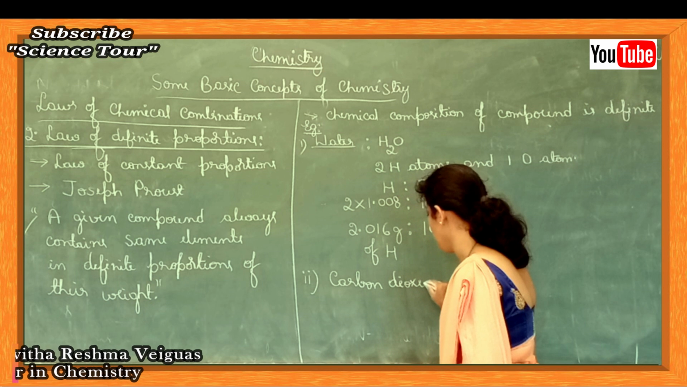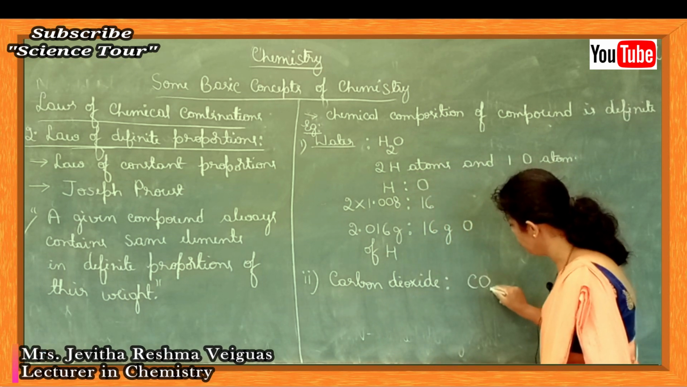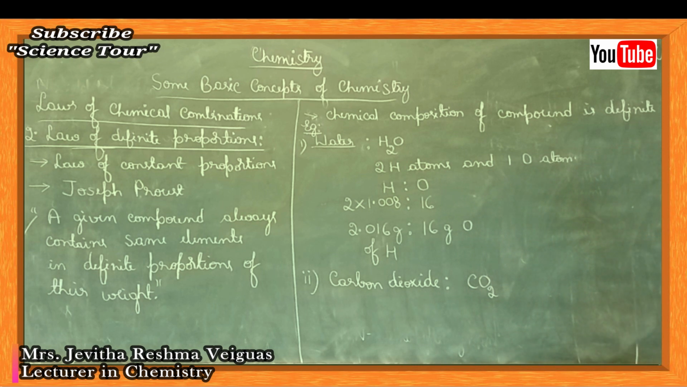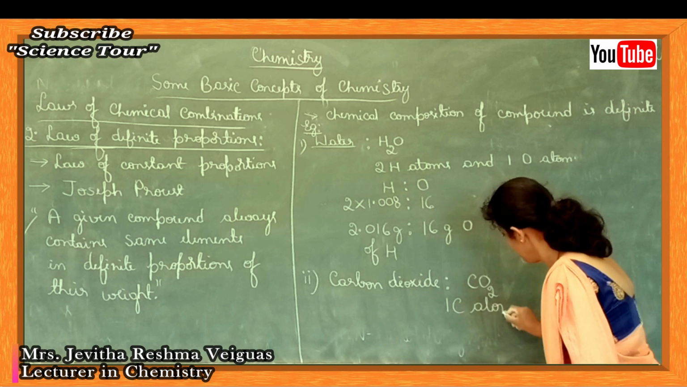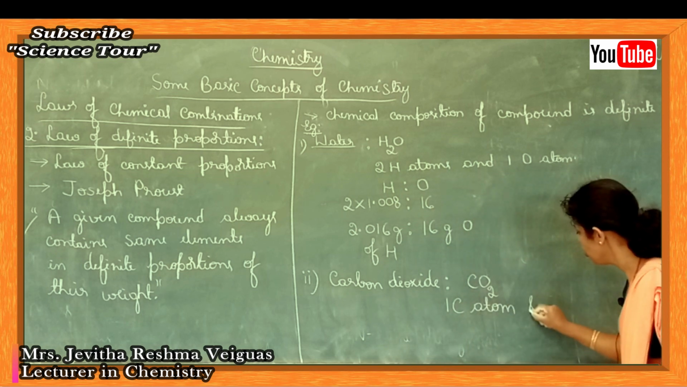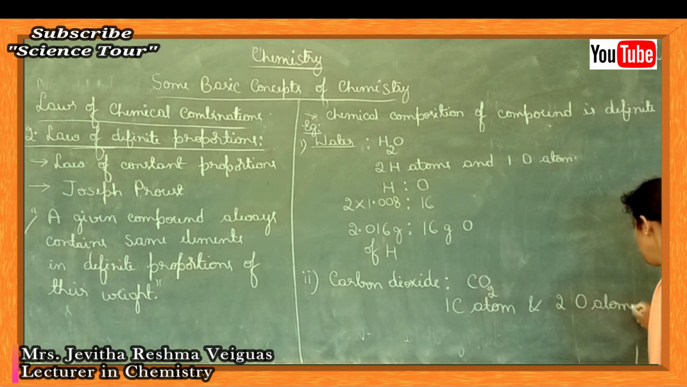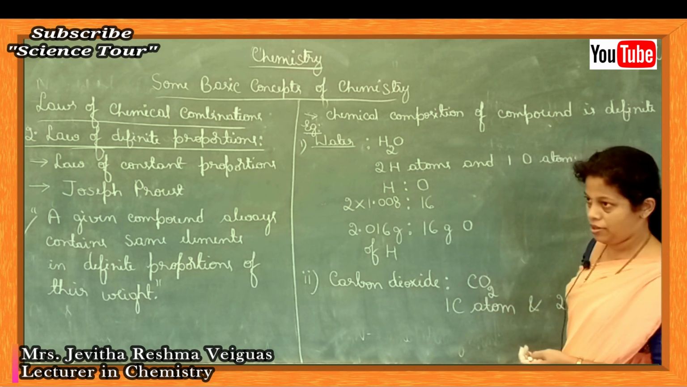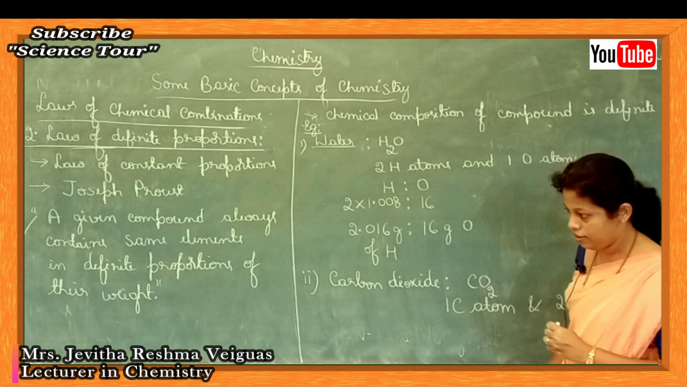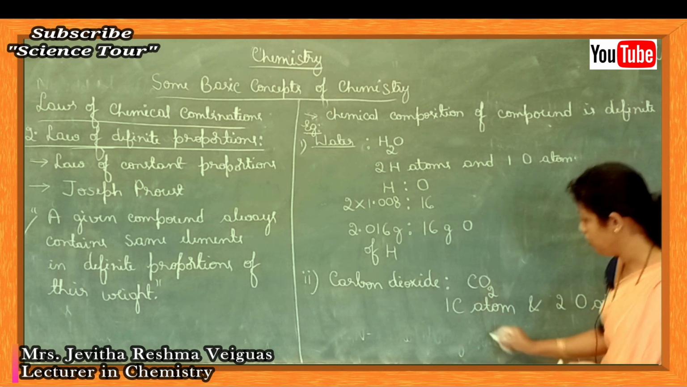This is another compound. What is the formula of carbon dioxide? CO2. Here there is one carbon atom and two oxygen atoms present. Carbon dioxide always has a definite, fixed chemical composition, it is CO2 only. That means there is one carbon and two oxygen atoms.